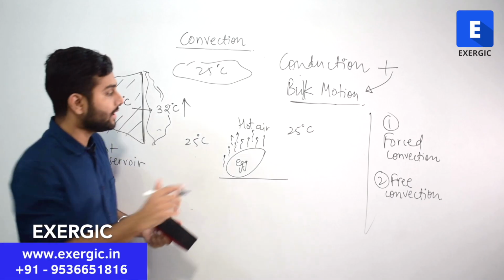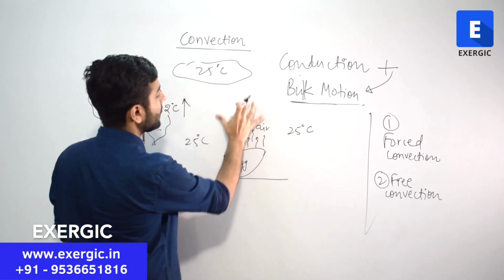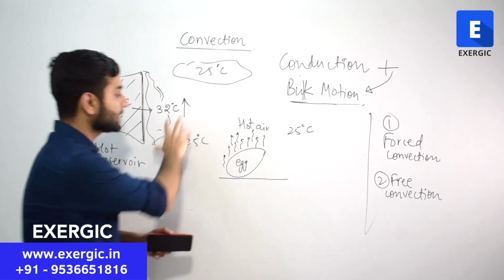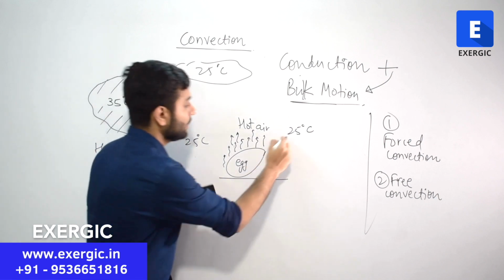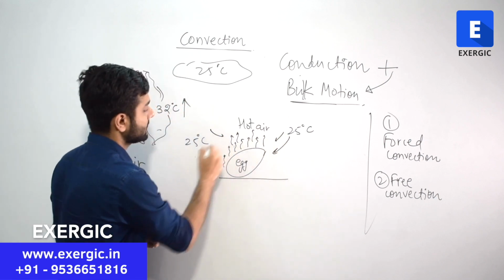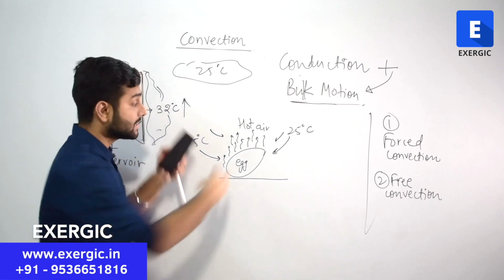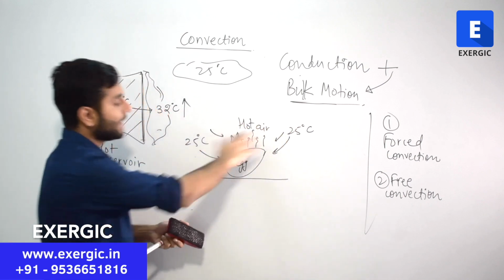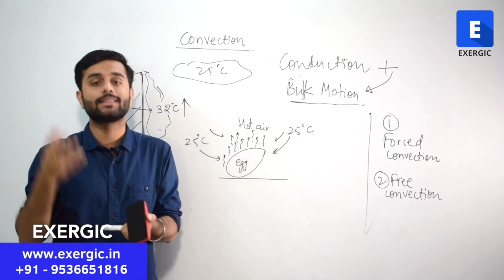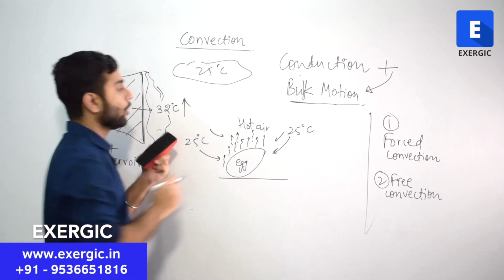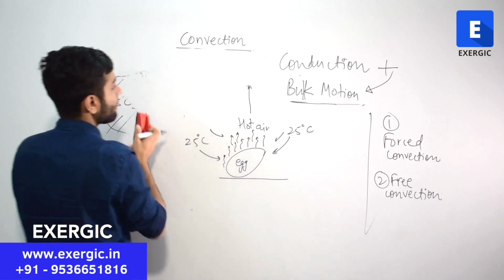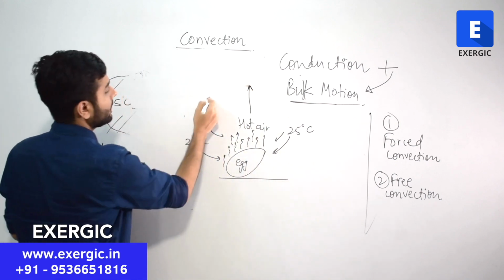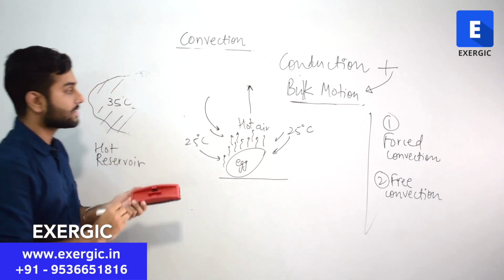In a similar way, this hot air patch will rise up, and surrounding air, which is at a lesser temperature, will rush here. This air will rush in that region which has been vacated by the hot air. So what will happen? Hot air will keep on rising, and the colder air will keep on replacing it, and this will be a cycle.